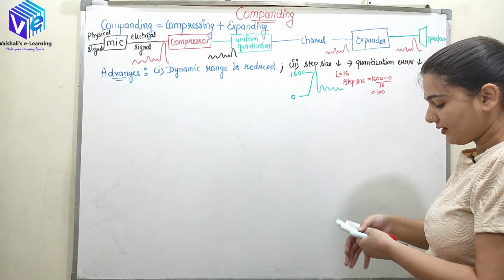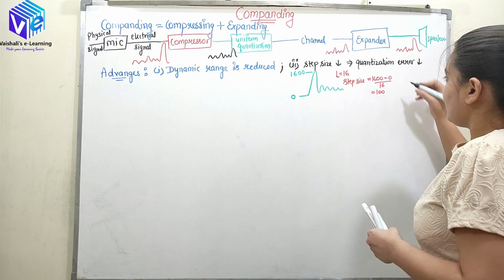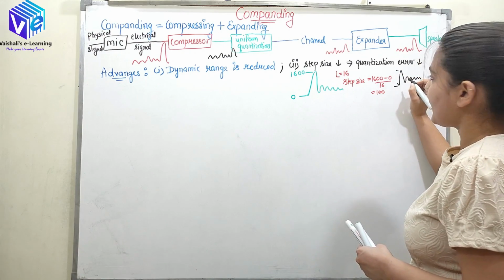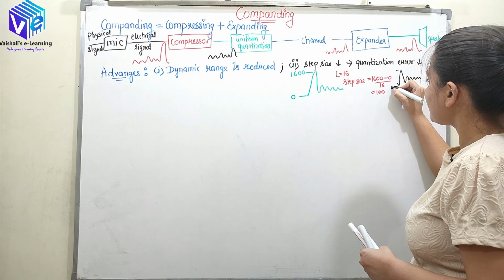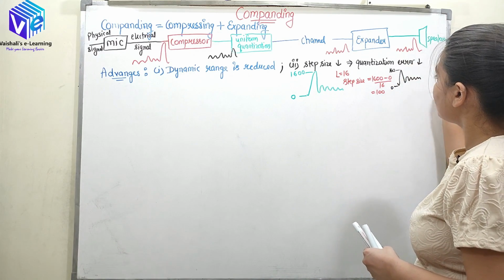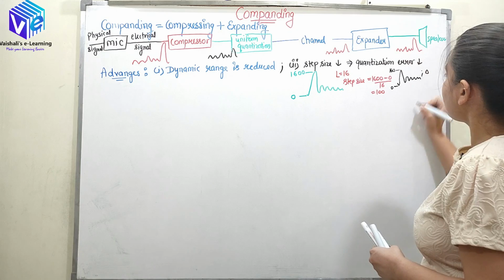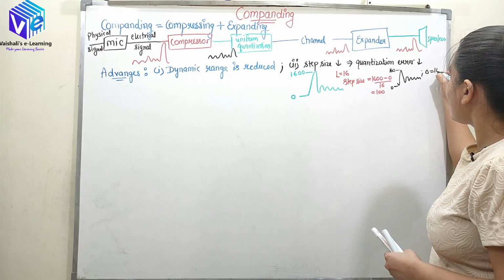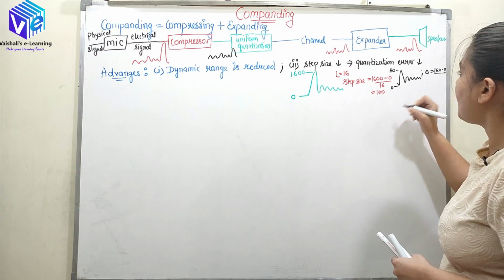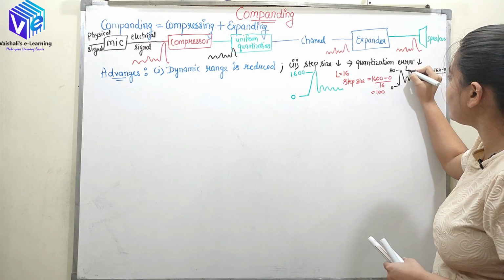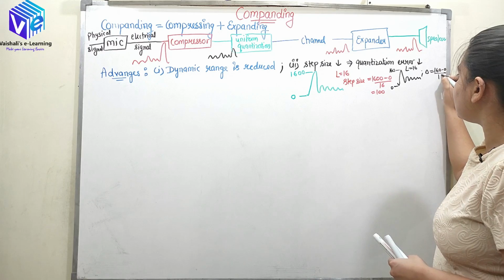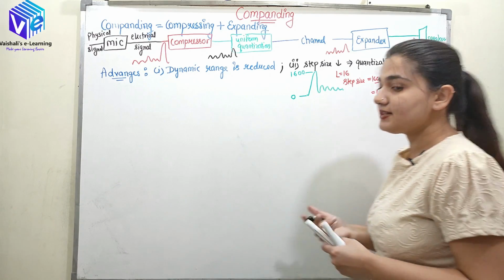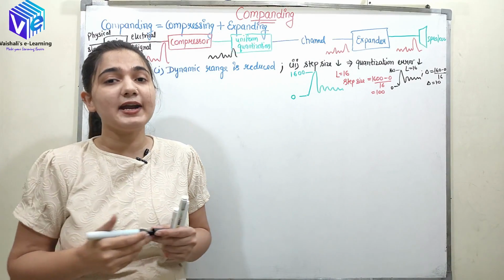So now after compending, or just compressing, let's suppose it has reduced the dynamic range and it is now varying from 0 to 160. So now step size, I used to represent the step size with delta. So now delta is 160 minus 0 upon the number of levels. Again, if I am taking the levels equal to 16, delta is now 10. So you can see step size has reduced tremendously.